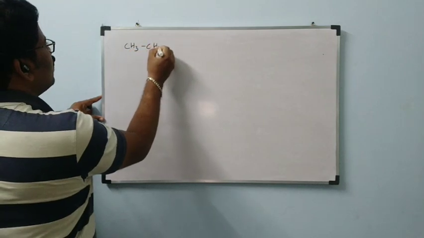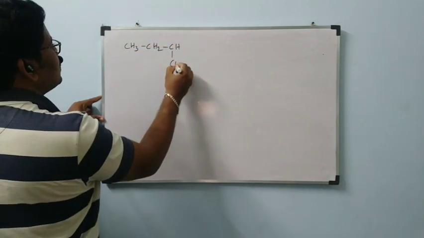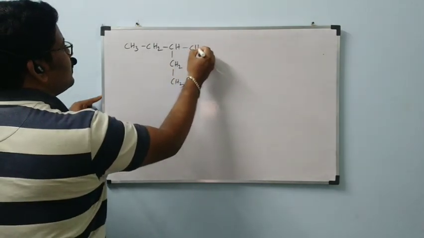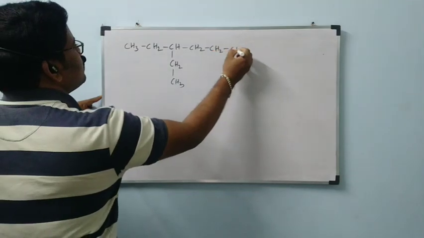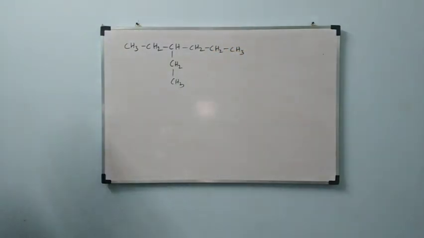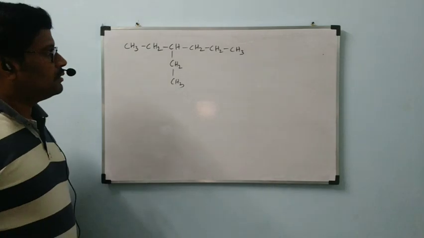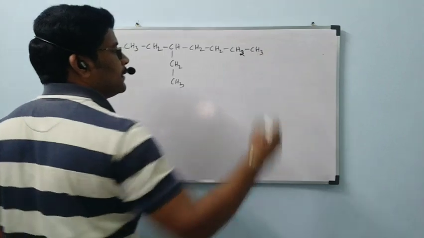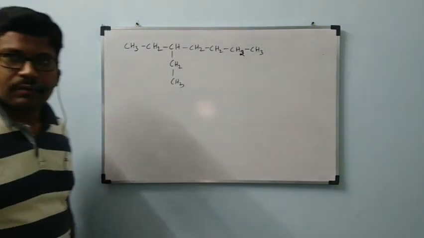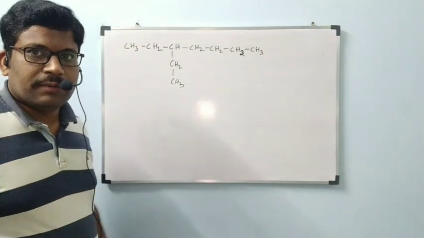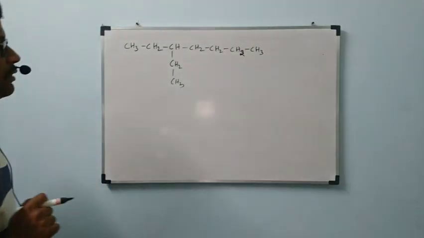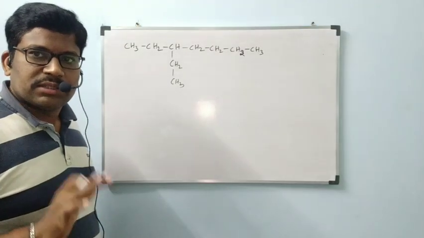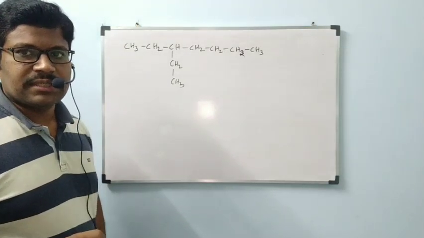CH3, CH2, CH, CH2, CH3, CH2, CH2, CH3. Like this, one compound was given. One minute. Now observe carefully. For this compound, we want to select the parent chain. Same rule, longest chain rule. It must contain the maximum number of carbons.